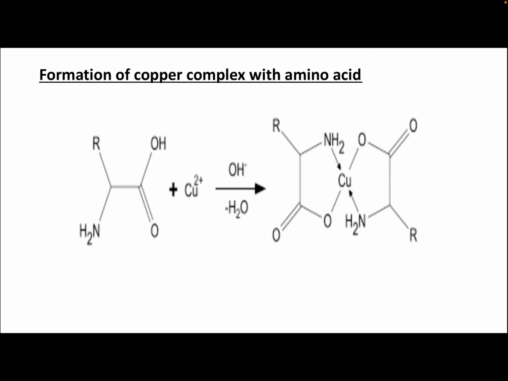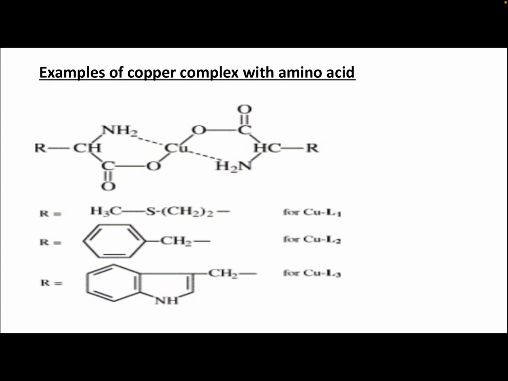Formation of copper complex with amino acid. So amino acid forms a complex with copper. Here we are seeing an example: amino acid plus copper Cu2+, we are getting a complex formed. We know that in a complex we have a central metal ion and ligands. So here copper is the central metal ion and amino acid is the ligand. So we can say that amino acid also forms complexes with copper ions. These are examples of copper complexes with amino acids, where different types of ligands are there, and a complex of this type is formed by amino acid with copper.